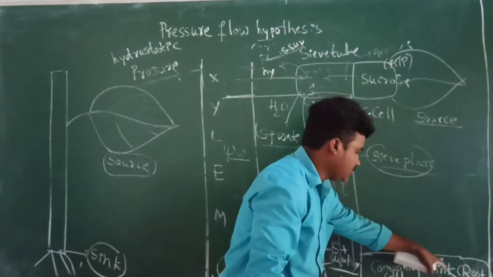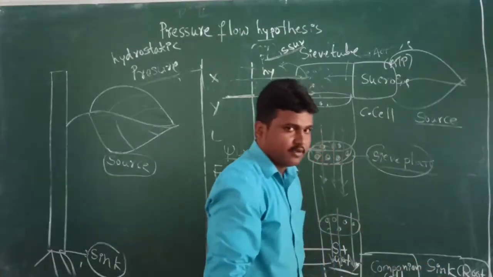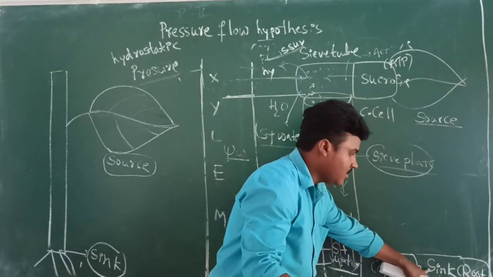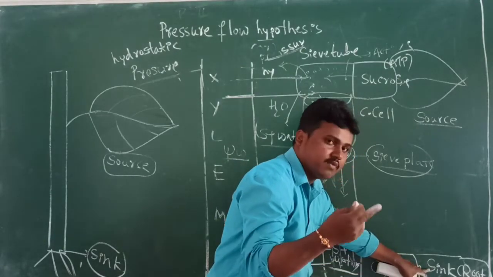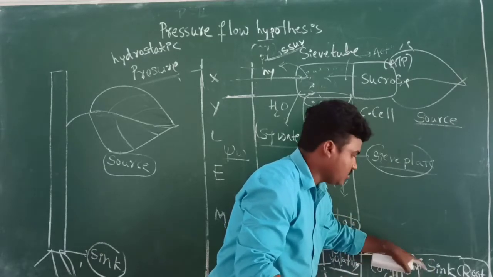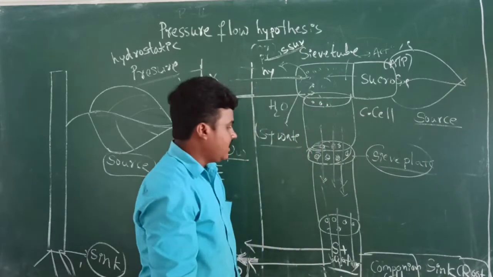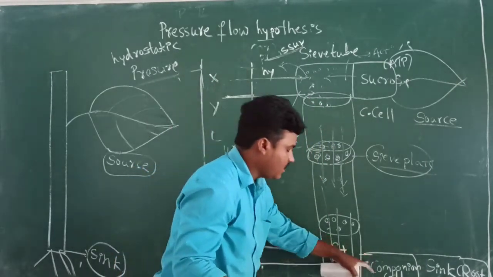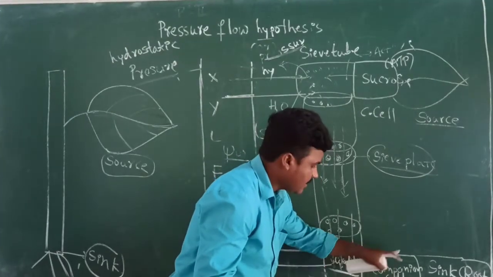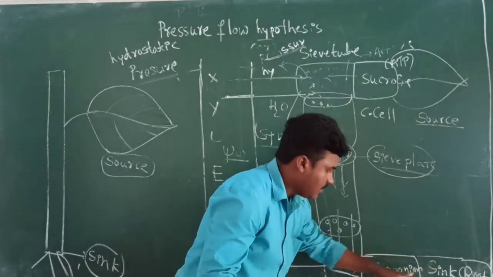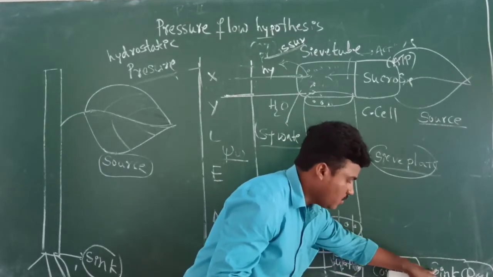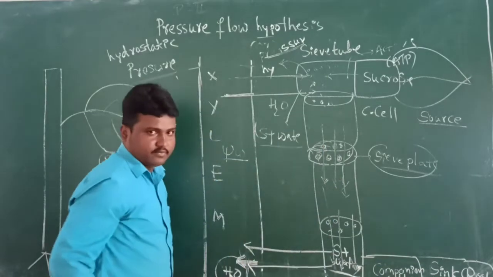The sucrose molecules can be stored in the form of starch. When it is used, the plants utilize it in the form of sucrose. When it is stored, the sink end stores sucrose in the form of starch. Here only the dissolved sucrose is actively transported from the companion cell to the sink cell. The sucrose molecules travel to the sink end, and the root can store this sucrose in the form of starch.